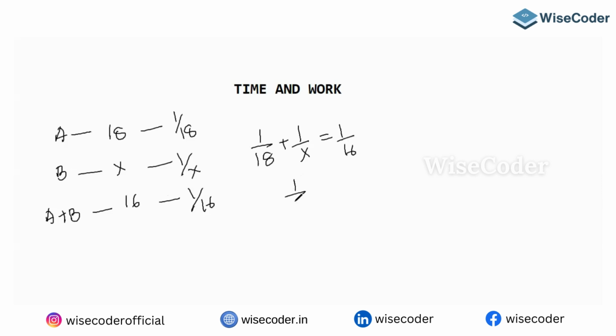From this you can figure it out. 1 by X means 1 by 16 minus 1 by 18. From this you get your LCM. 18 1 is 18, 18 2 is 72 is the LCM. So from this you have to figure out what is 1 by X. After getting 1 by X also, it will take a lot of time to calculate things.